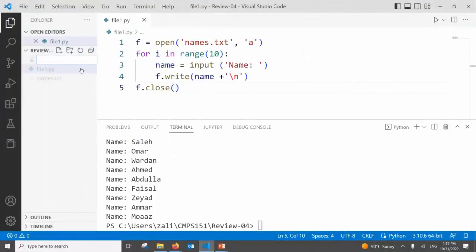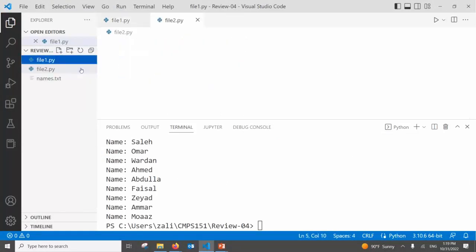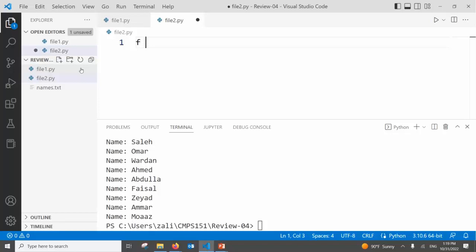I will create the second question here. File2.py. Now what's the difference? Open names.txt. Now which mode? Read mode. Are we going to do any mathematical calculations here? It's easy then. Right?